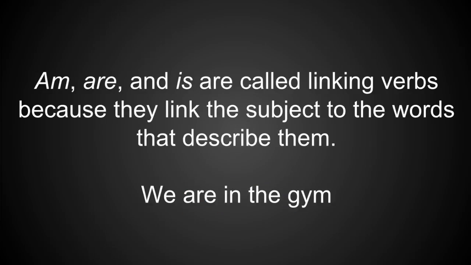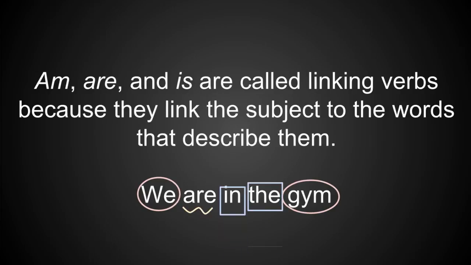Another example. We are in the gym. Where are the nouns? Well, we is a noun and gym is a noun. Where's the verb? Are is the verb. Now, where are the adjectives? Both in and the are the adjectives. Now, the is working as a normal adjective, but because we have are in this sentence, in is going to get to break the rules and refer back to a subject, back to a noun, we.